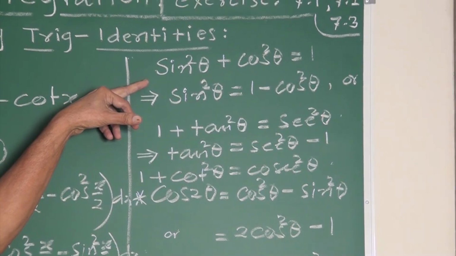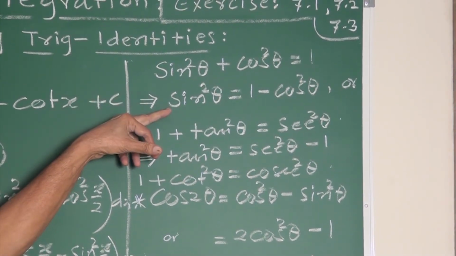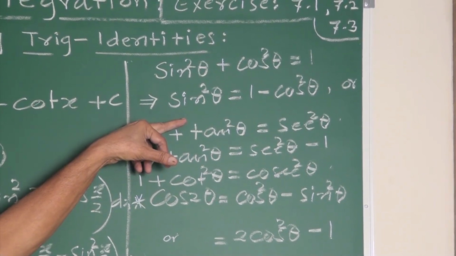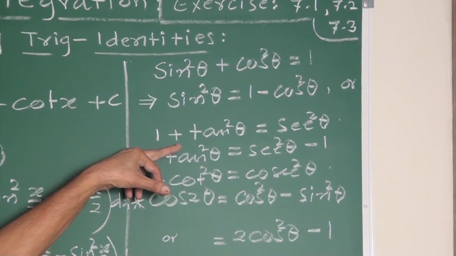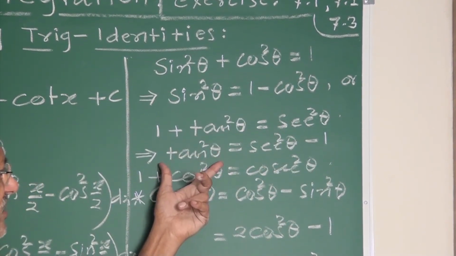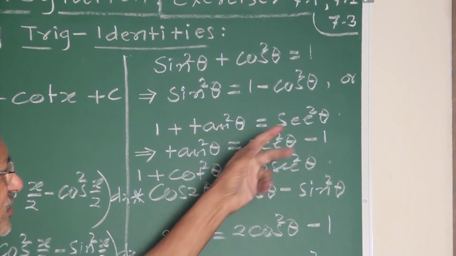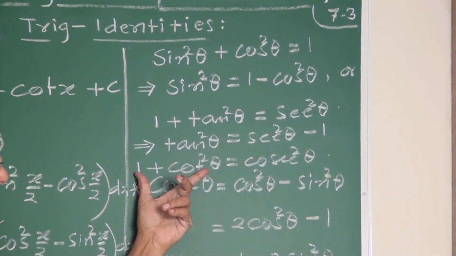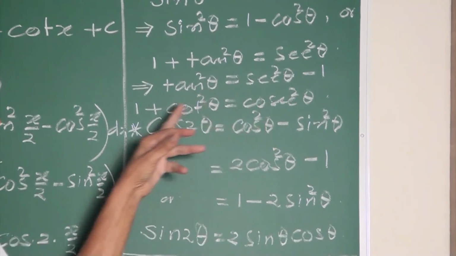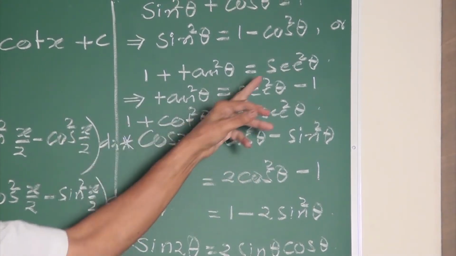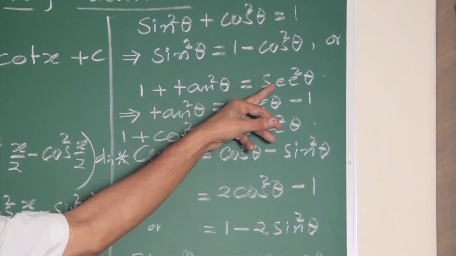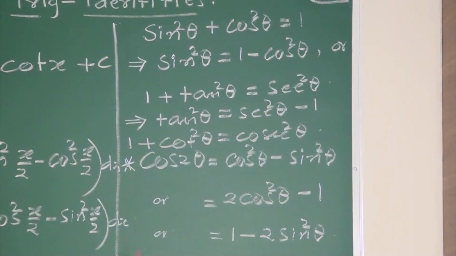Sin square theta plus cos square theta is 1. Sin square is 1 minus cos square. Cos square is 1 minus sin square. 1 plus tan square is sec square, or sec square is 1 plus tan square, and tan square is sec square theta minus 1. Like that, the third identity: 1 plus cot square is cosec square, and cot square is cosec square minus 1. Even, my friends, sec square minus tan square is 1.